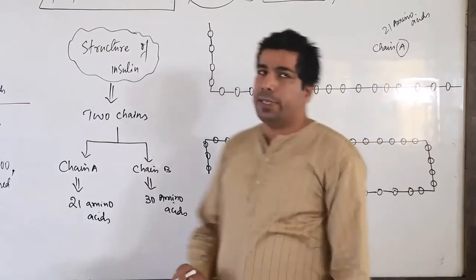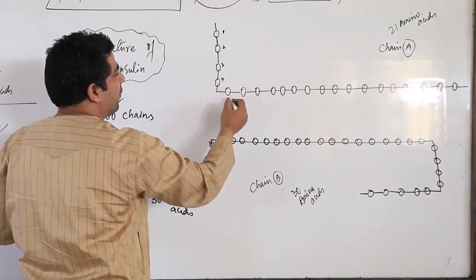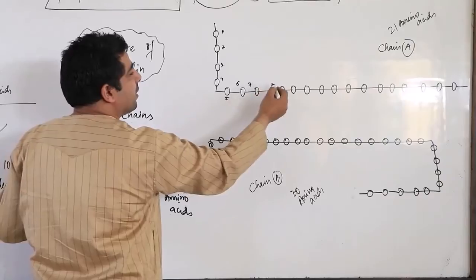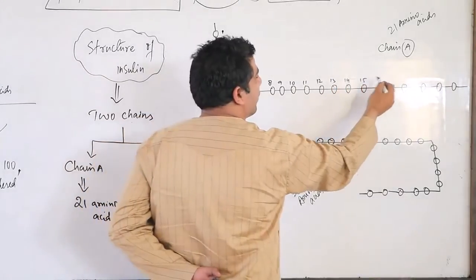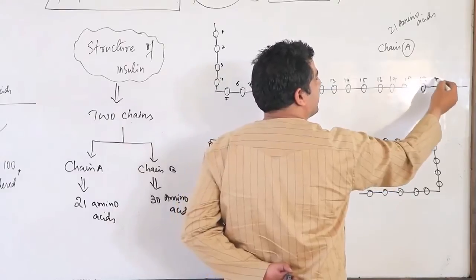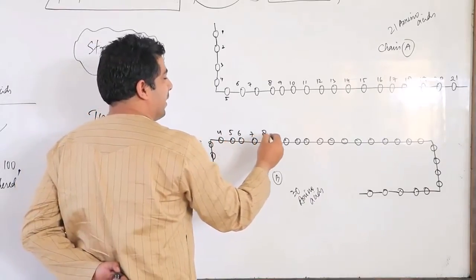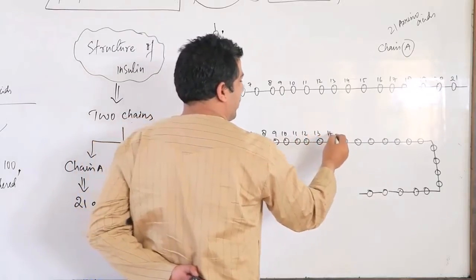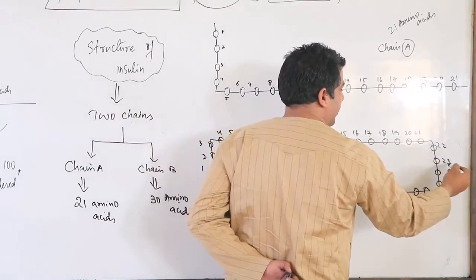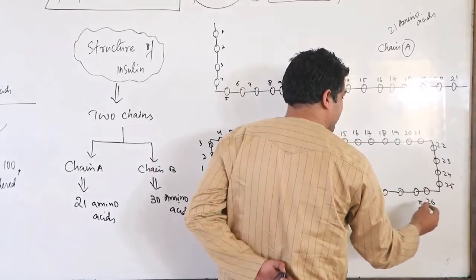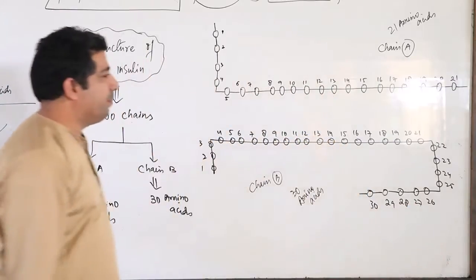Now let us see here. Let's count it. This is the first amino acid, second, third, up to the 21st in chain A. And in chain B, 1, 2, 3, up to 30. Now what is important here, have a look please.